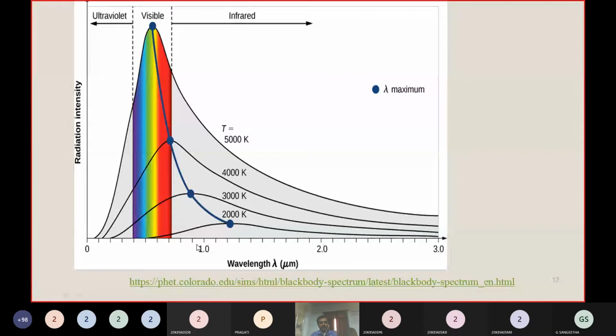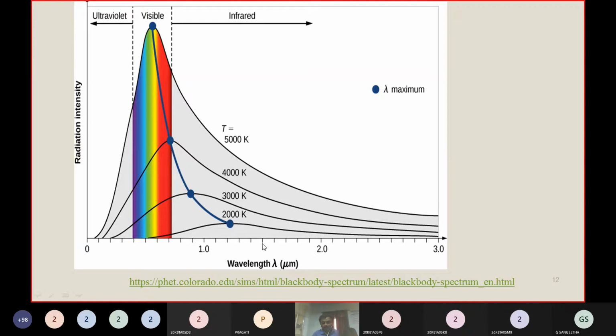If you increase the wavelength, the radiation increases up to a particular value. At a particular wavelength, the radiation becomes maximum, and that wavelength is called lambda m, the lambda maximum.